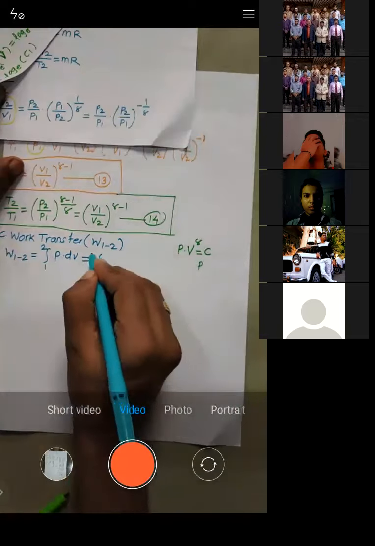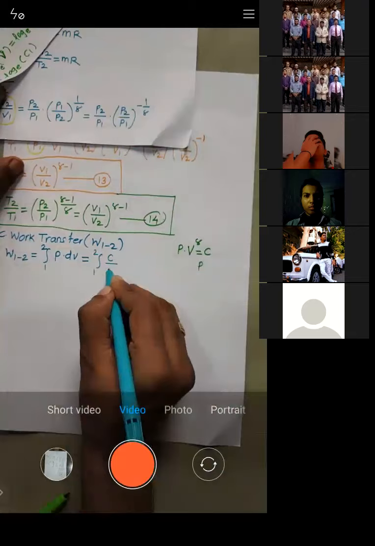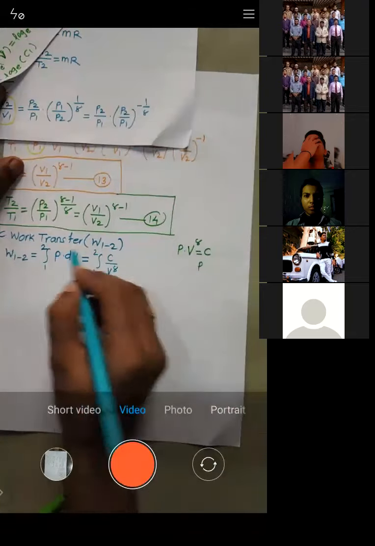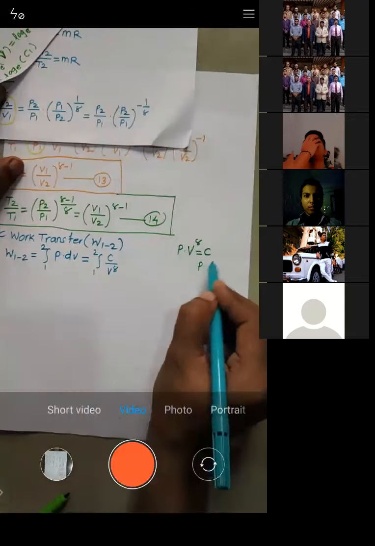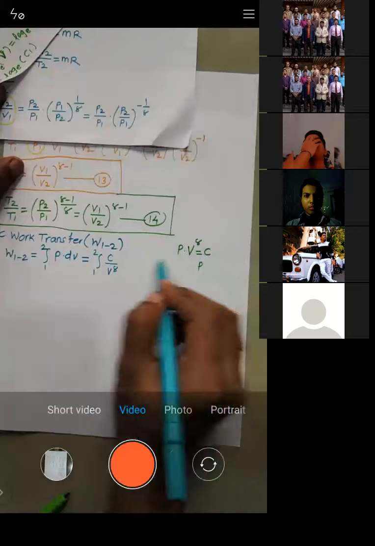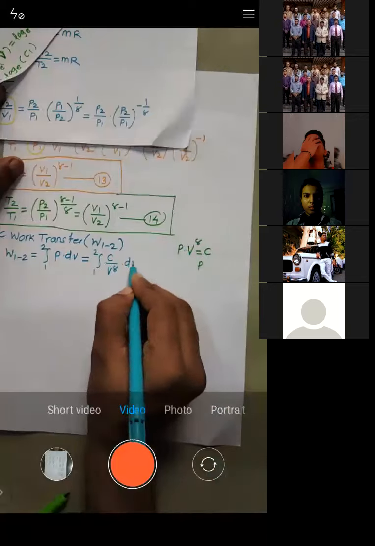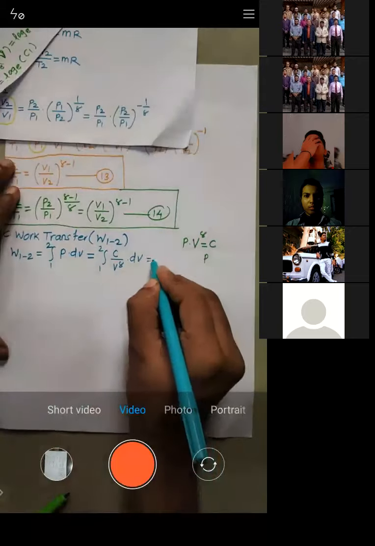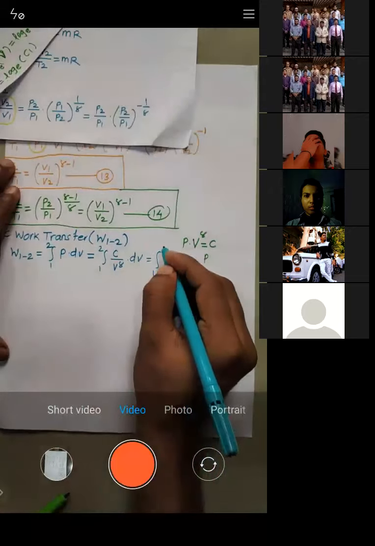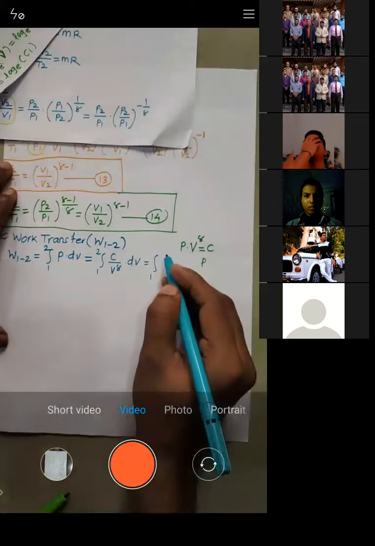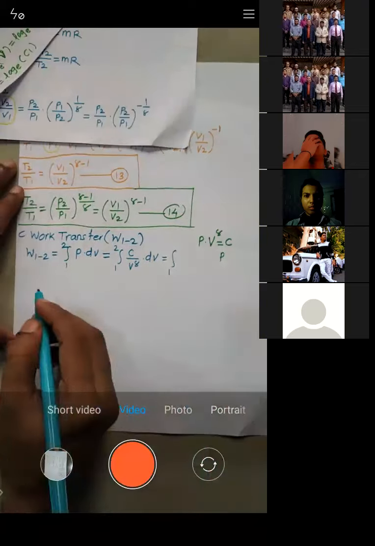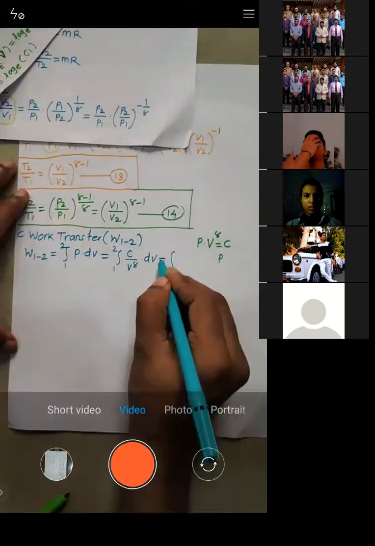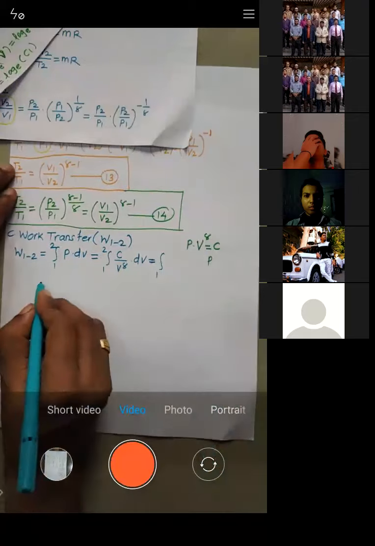Okay, so 1 to 2, C divided by V raised to power gamma. This is the value of P. P is given by C divided by V raised to power gamma, into dV. So this I will write down as integration 1 to 2.